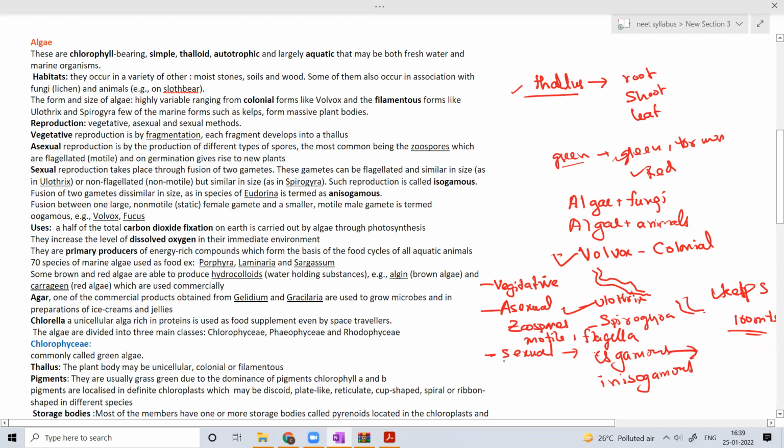Generally sexual reproduction is carried out by fusion of male and female gametes.